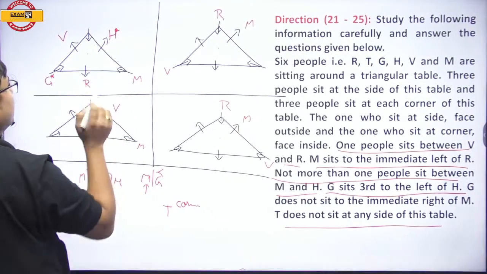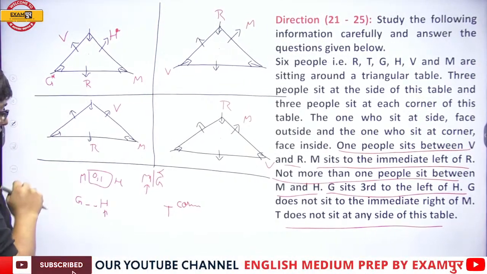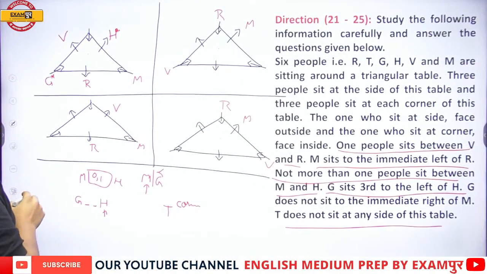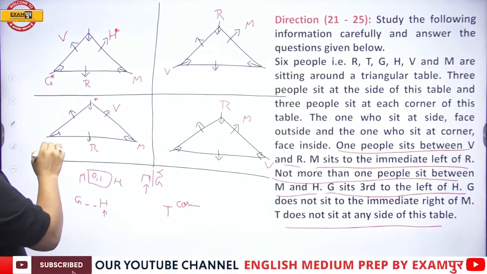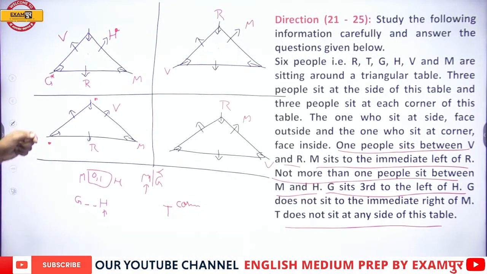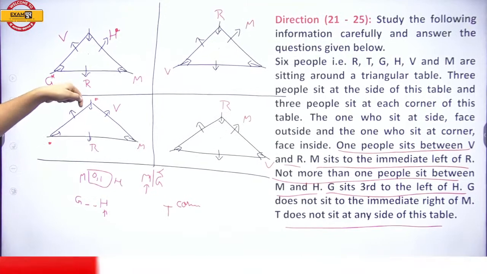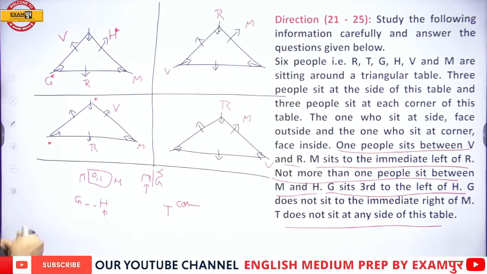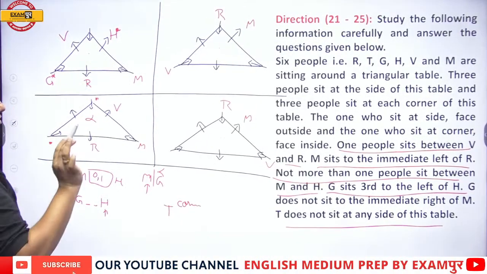Alright everyone. Next, in this case, 0 or 1 person between M and H. So H can be over here, H can be over here. Now if I place H over here, 1, 2 and third left, G is not possible. H over here, G is not possible. And H over here, G is not possible. So this is gone.